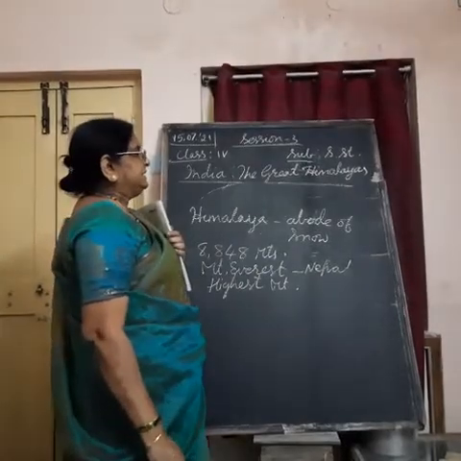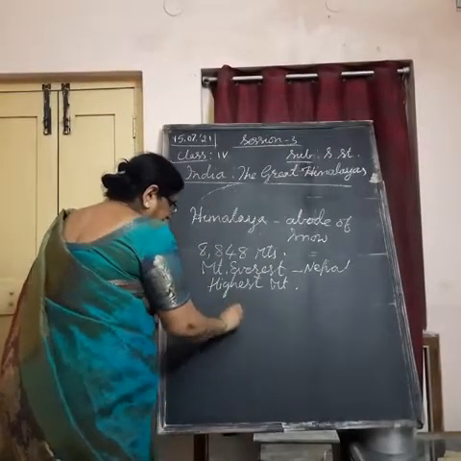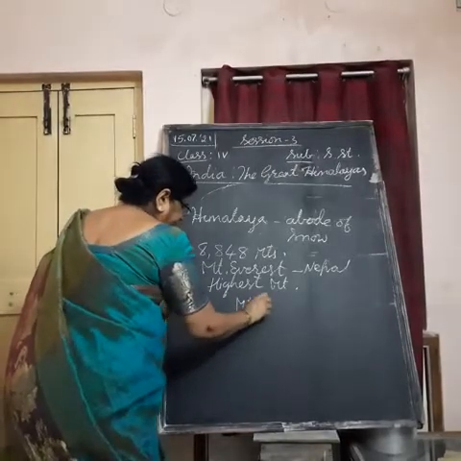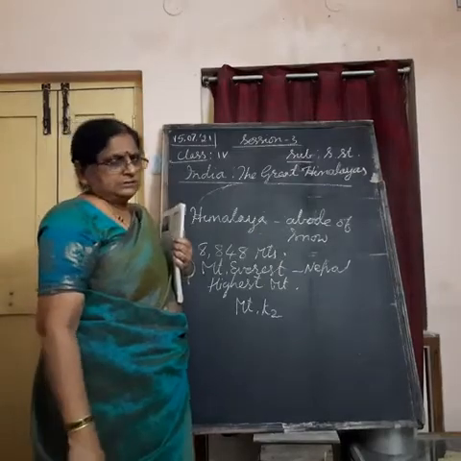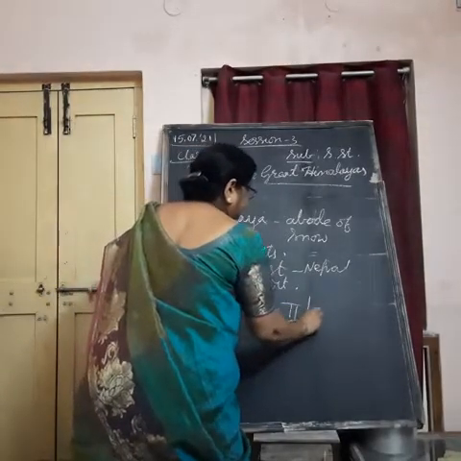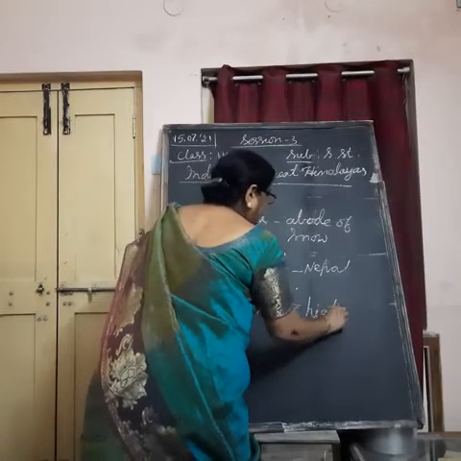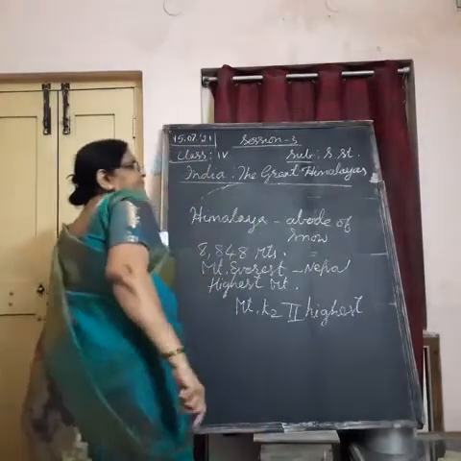So the next highest mountain in the world, this is the first highest mountain. Second, Mount K2, which is also known as Godwin Austen, is the second highest mountain in the world. Why is it given that name? He surveyed.